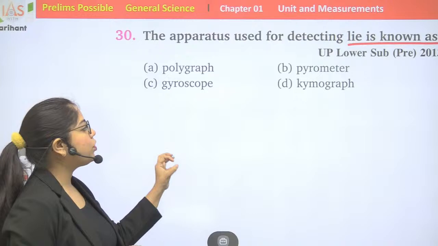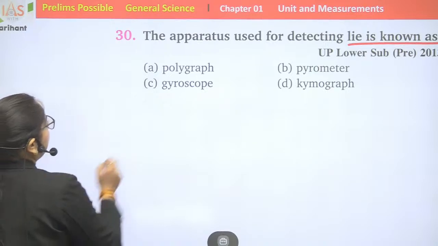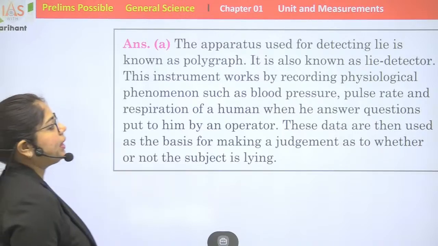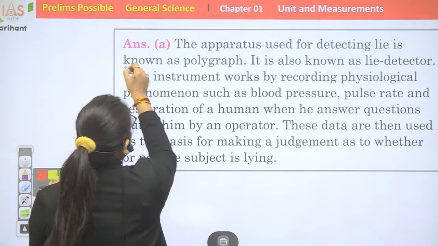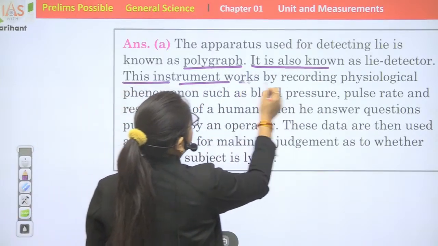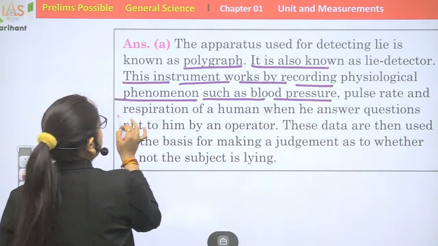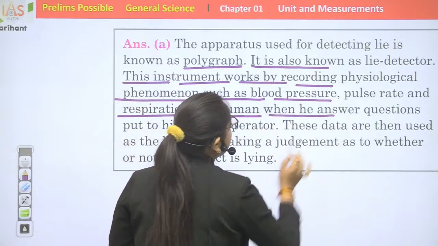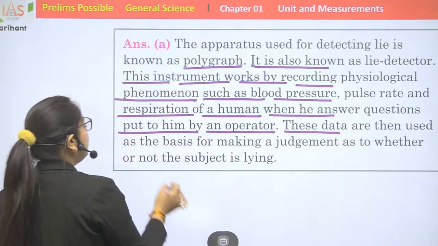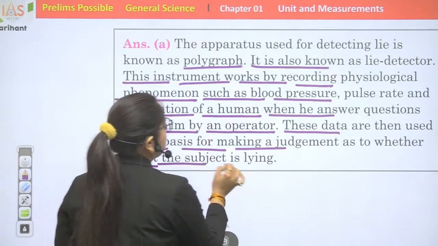Polygraph, pyrometer, gyroscope, kymograph. So this test is polygraph. What is polygraph? The apparatus used for detecting lie is known as polygraph. It is also known as lie detector. This instrument works by recording physiological phenomena such as blood pressure, pulse rate and respiration of a human when he answers questions put to him by an operator. These data are then used as the basis for making a judgment as to whether or not the subject is lying.